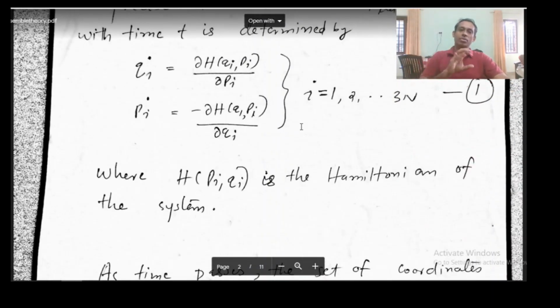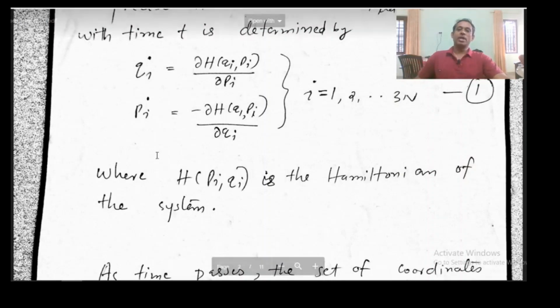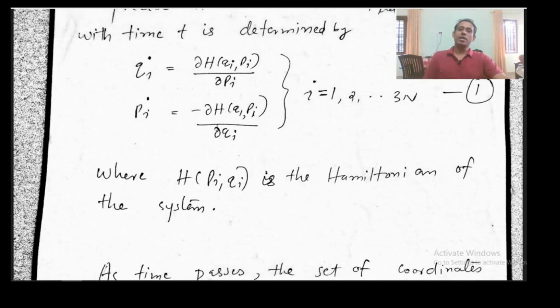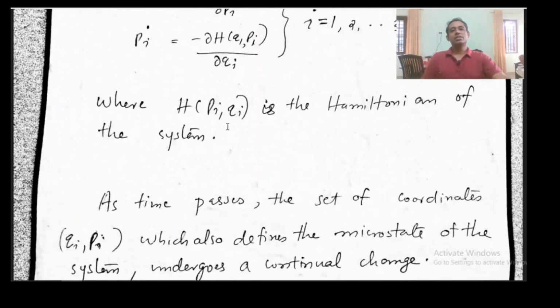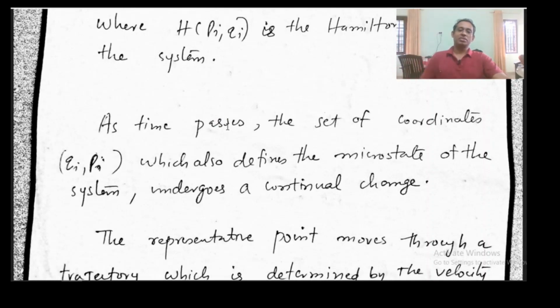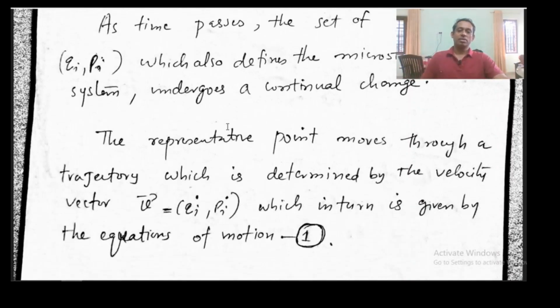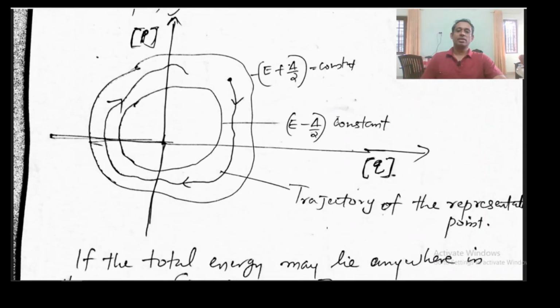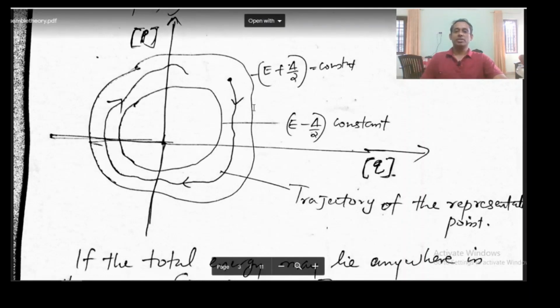Each set of coordinates Qi and Pi defines a micro state. But we know Qi and Pi are continuously changing. So we say the micro state of the system is continuously changing. Given a system in a given macro state, its micro state is continuously changing. You cannot remain in a given micro state. This change in micro state in the phase space can be represented like this.